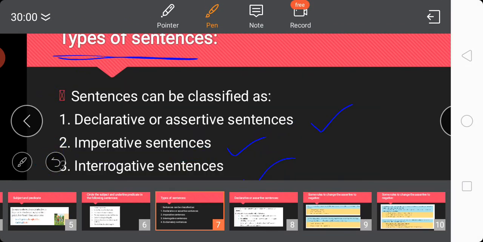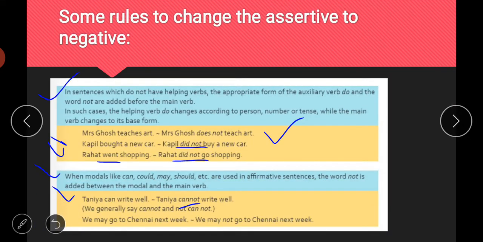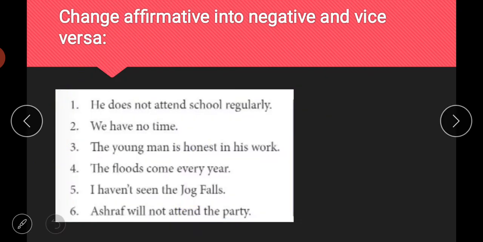Sorry, after that modal, like may not, cannot, could not, should not, like this. So moving to the next one, next is your students, now change affirmative into negative and vice versa.